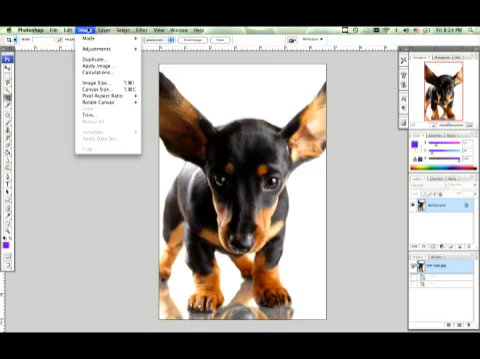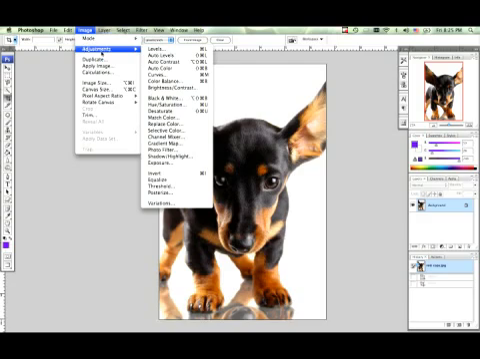And some people use the levels, some people use the curves. I personally do not use levels, and I never use an auto feature in Photoshop. I never use auto levels or auto contrast or auto color. I do everything manually. So here's a picture I took of a dog, which is already perfectly exposed.